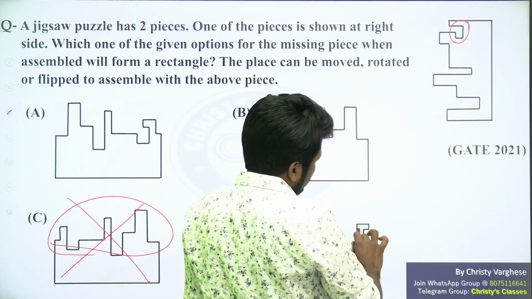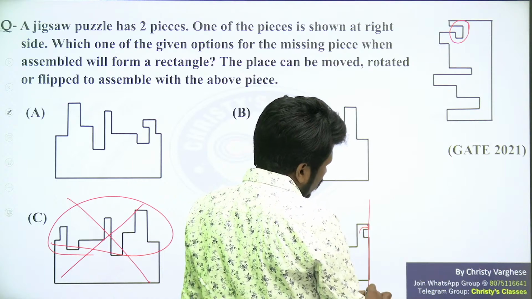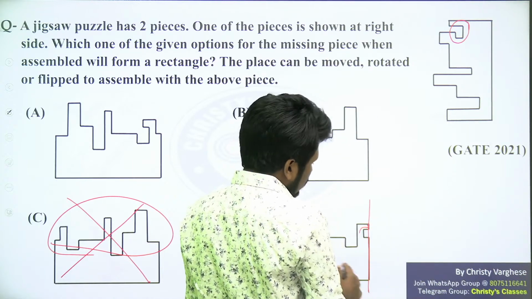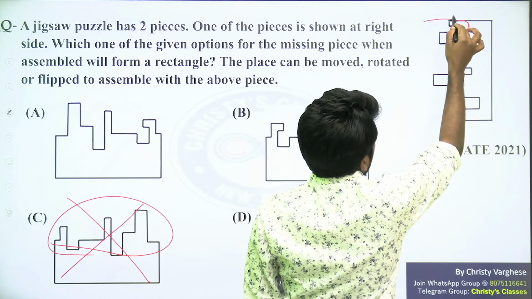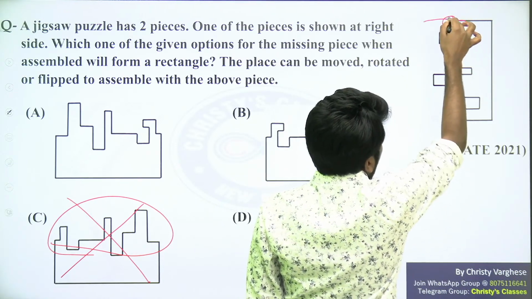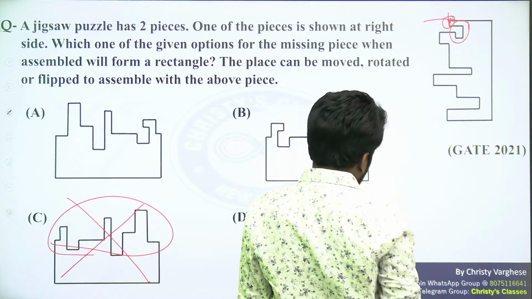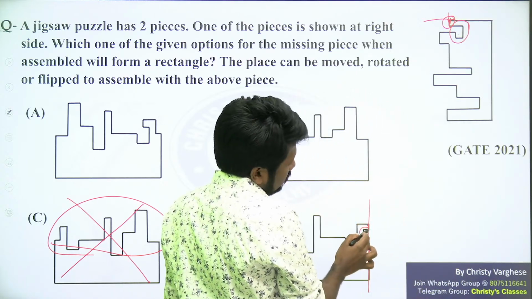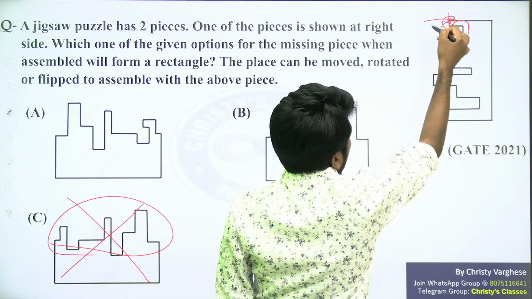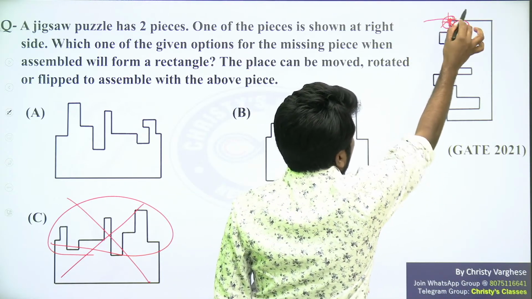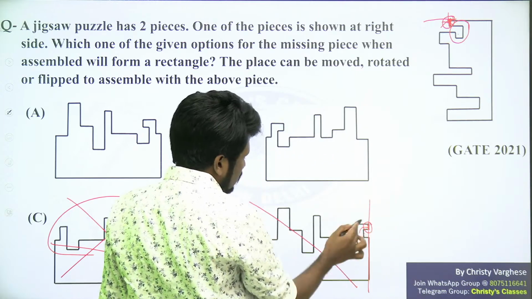Option D, there is a bend, but the bend is in the corner, or the bend is in the end. The bend cannot be in the end because after the bend there is another flat. So definitely this cannot match. For this to match, if the bend is in the end, the end part should be free. But here there is definitely one more flat. So obviously option D is wrong.